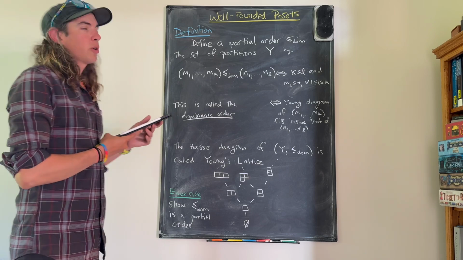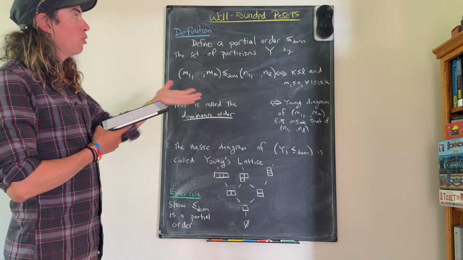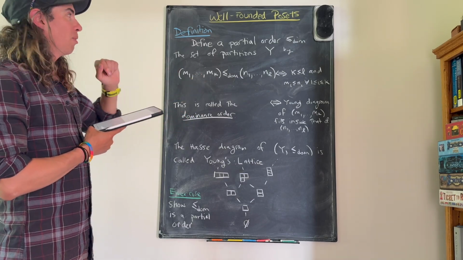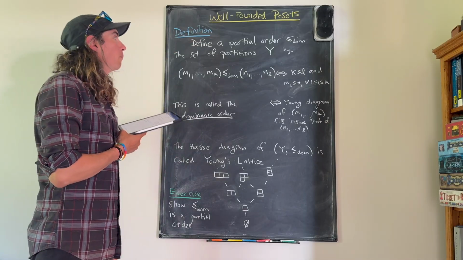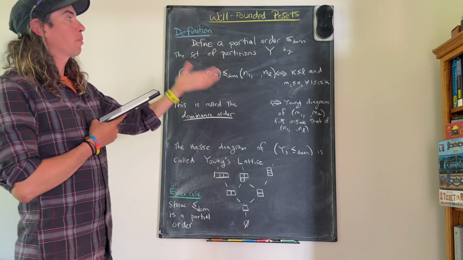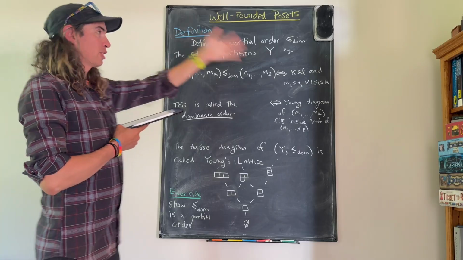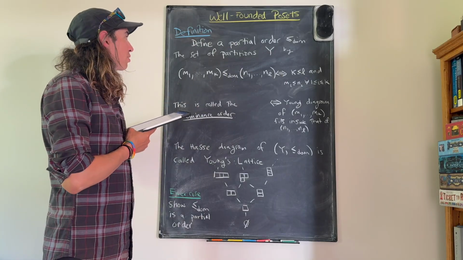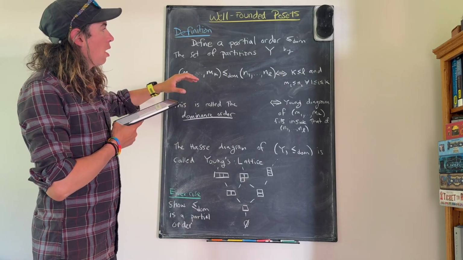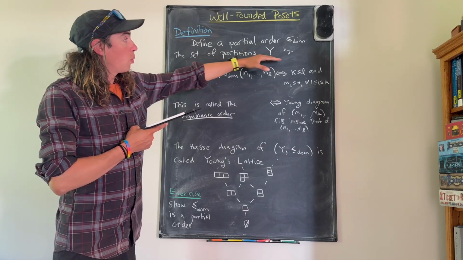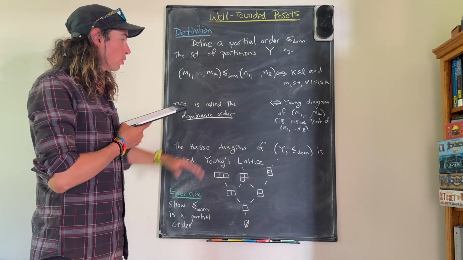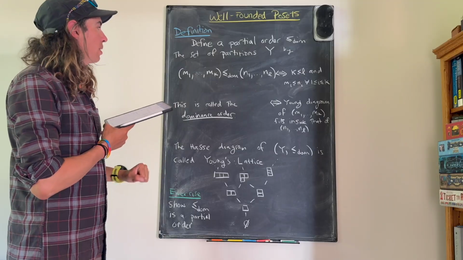Okay, so we're in the video about posets, in particular well-founded posets, and so we should definitely define a partial order on the set of partitions, in keeping with our theme. So there's a partial order on the set of partitions, which is called the dominance order, and it's defined as follows.